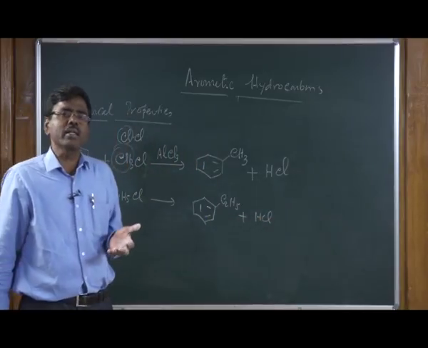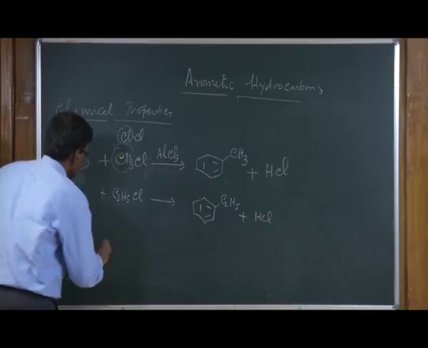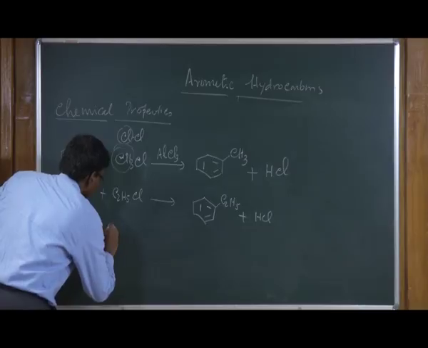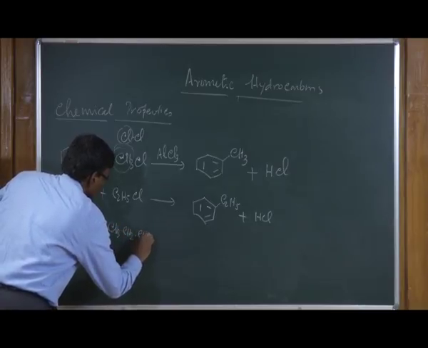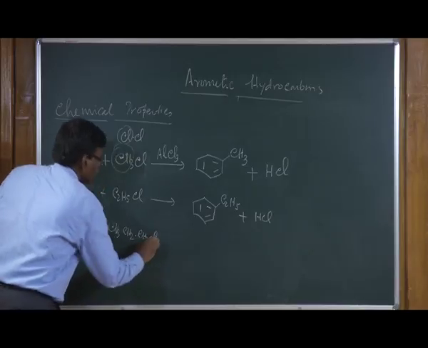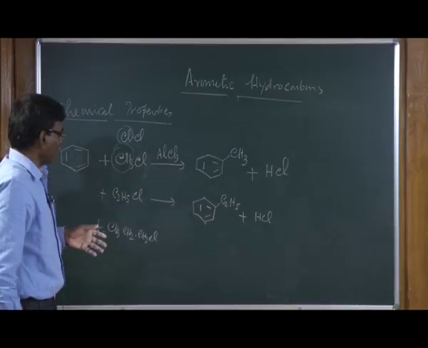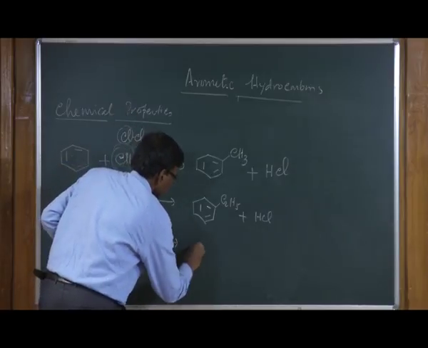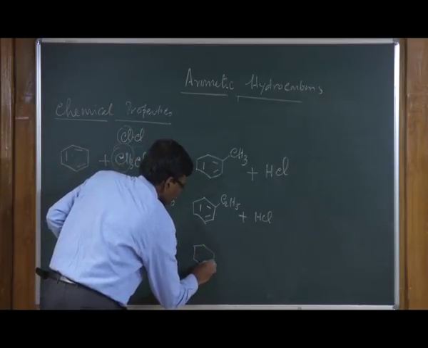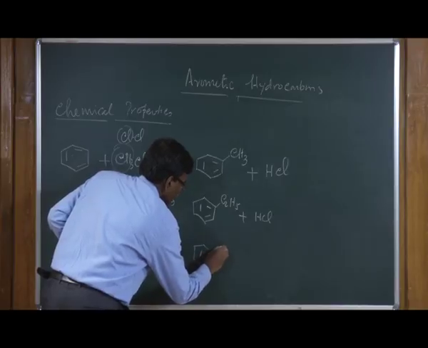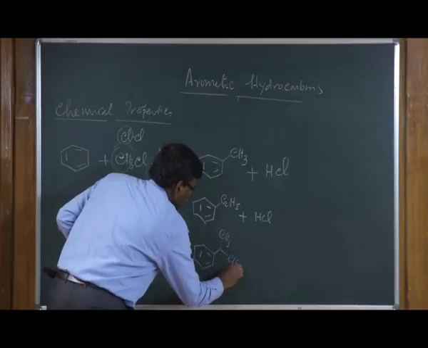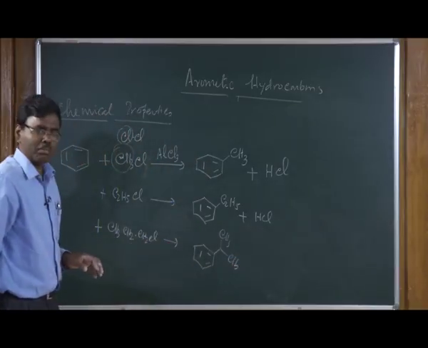However, when you go for larger alkyl halides, chloropropane, we will have a problem there, and in this case when you react, usually the isopropyl benzene is obtained as a product.